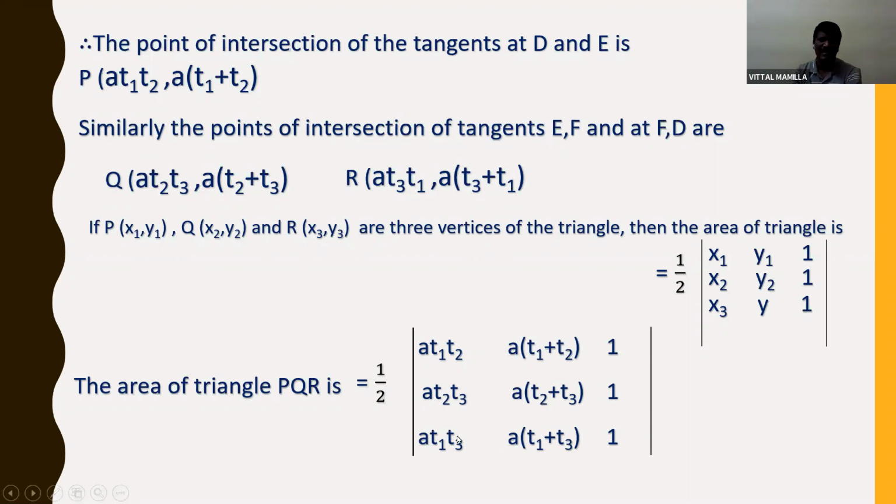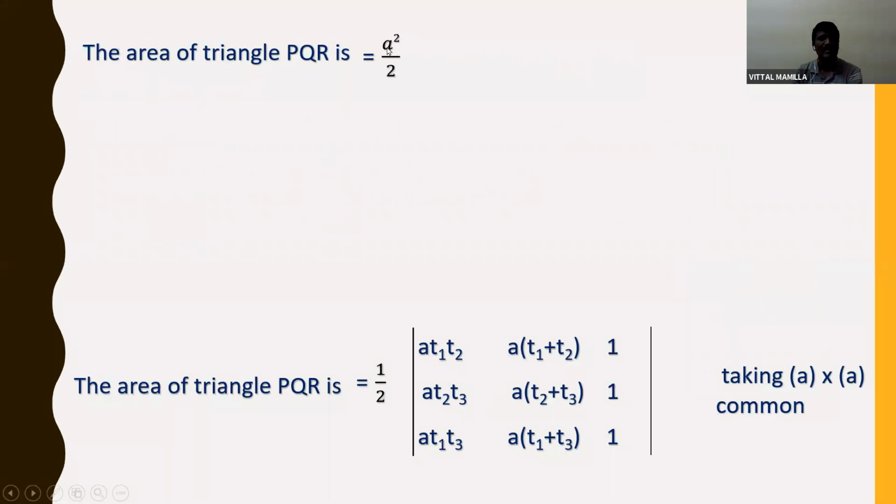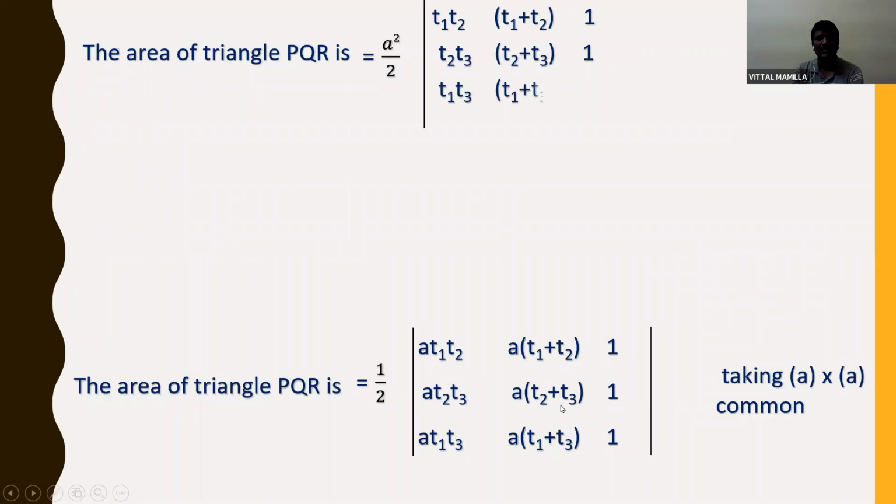While solving this, I'll get the answer. Taking a common from the first column and a common from the second column, I can take common a². So the area of the triangle is a²/2. The remaining is t1t2, t1 + t2, 1; t2t3, t2 + t3, 1; t1t3, t1 + t3, 1.